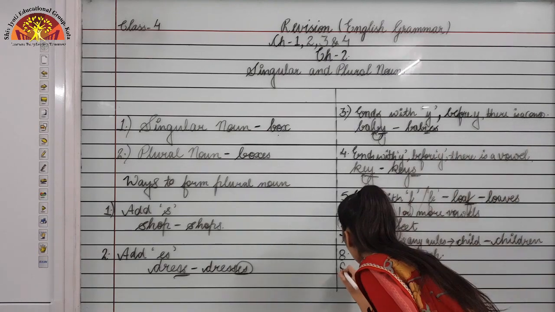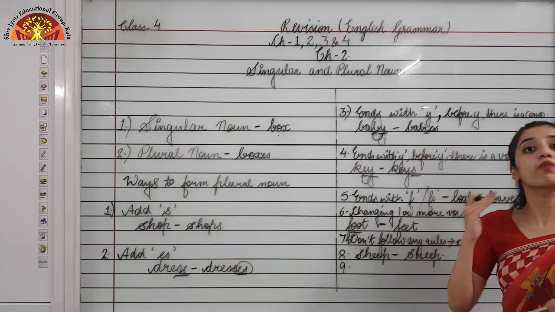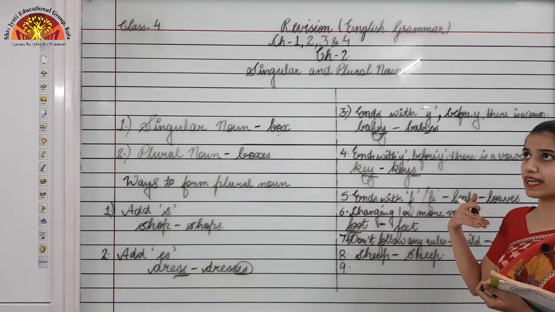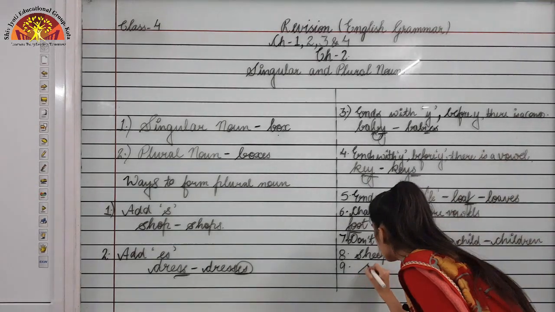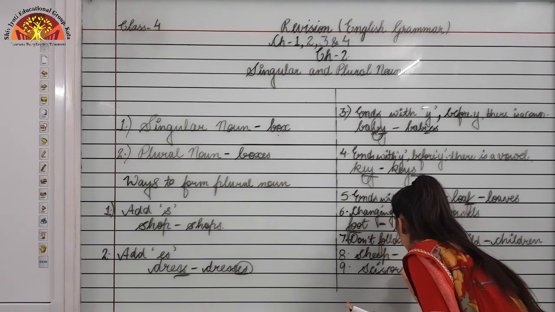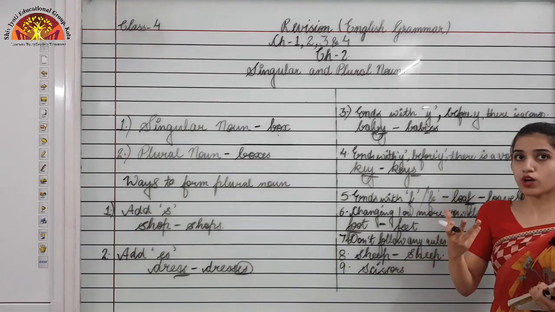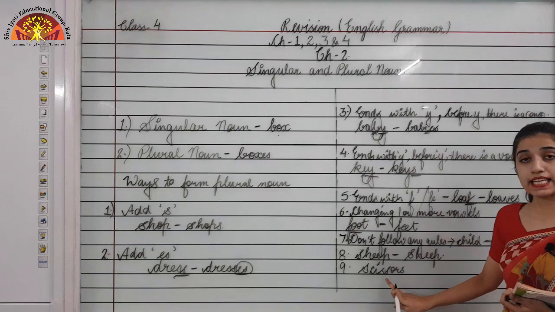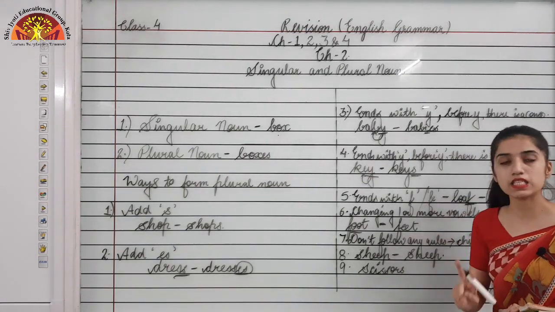Now moving to the last rule. What is the last rule? There are some nouns that are always plural. They always remain plural. We don't need to make it plural; for example, scissors. I'll not call it a scissor. If you also call it scissor, then that is wrong. You need to call it scissors. It will always be pronounced as scissors only.